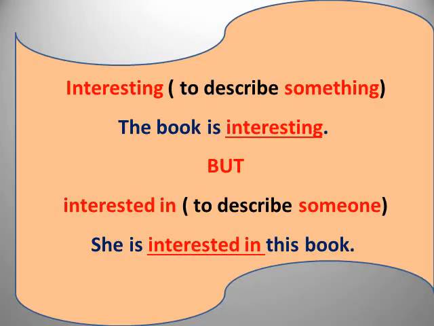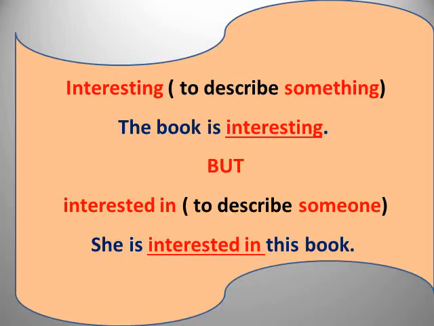Now we say interested in. What can you notice? You notice that interesting has no preposition after it. We don't use a preposition after it, but with interested we use the preposition in. Very good. So interested in, what do we use it for? To describe someone. We use it to describe someone.